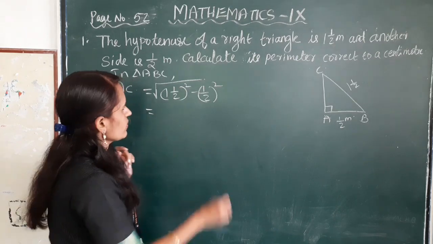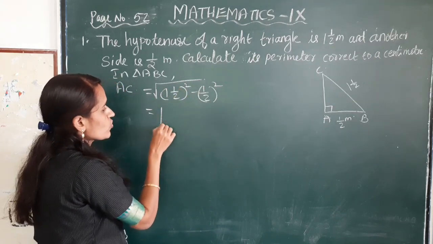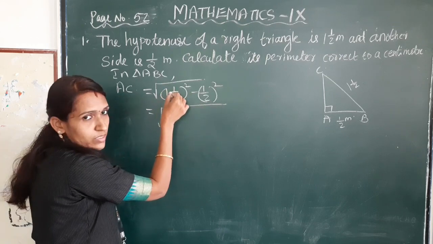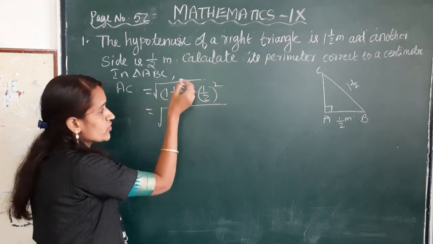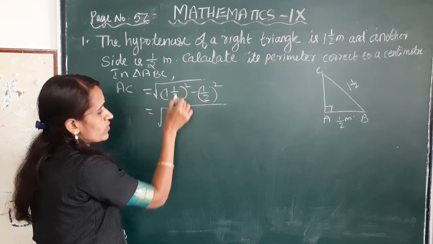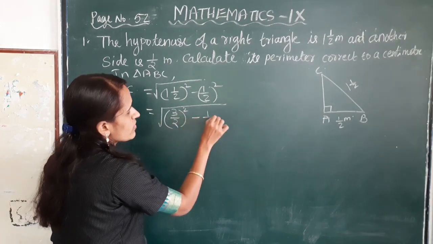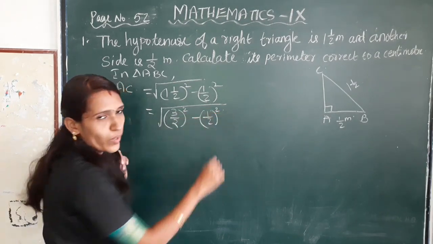This is equal to root of 1.5, mixed fraction changed to improper, 1 into 2, 2 plus 1, 3 by 2 whole square minus 1 by 2 whole square.